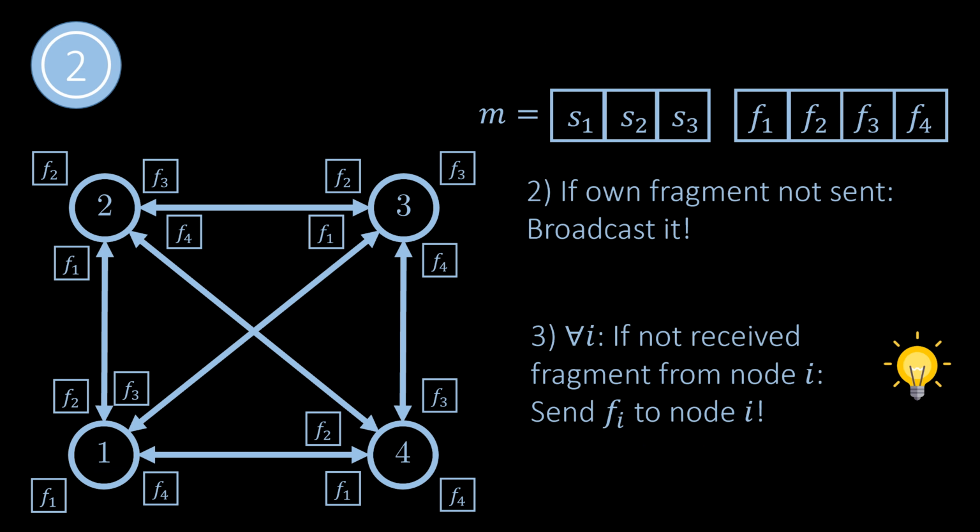The third rule is the crucial trick that makes the algorithm work. For any node i from which no fragment was received, send the fragment that node i should have received from the sender to node i. Note that there can be only f such nodes as 2f plus 1 fragments must have been received. Once these steps are performed, the message is delivered and the node can terminate the execution.